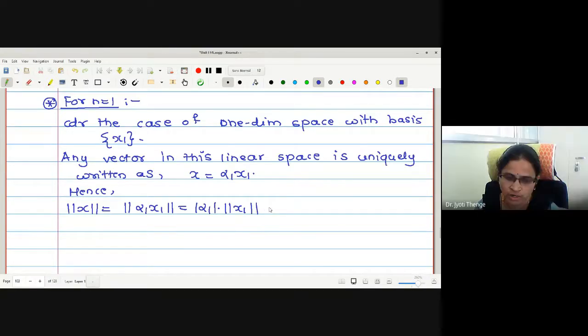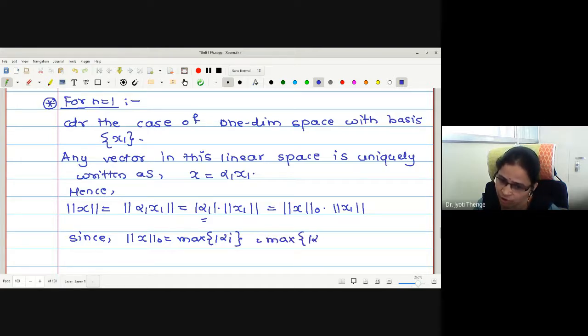Now we have to focus on this mod alpha 1. This mod is nothing but norm 0 of x. Why? Because norm 0 of x by the definition is the maximum of mod alpha i, and here we have only one scalar, so it is the maximum. So this is mod alpha 1 itself.